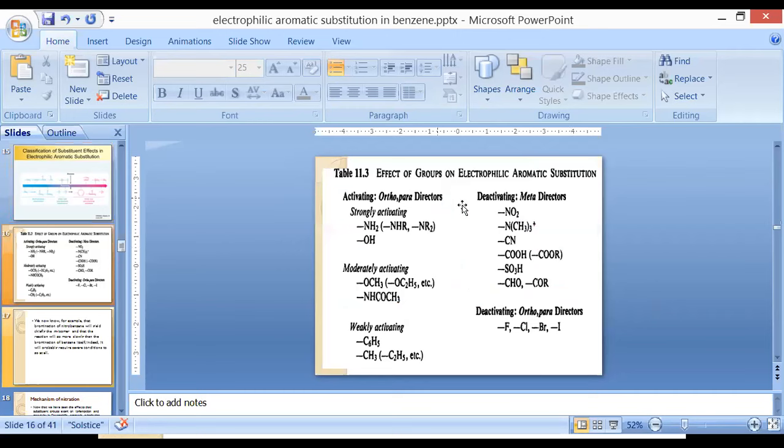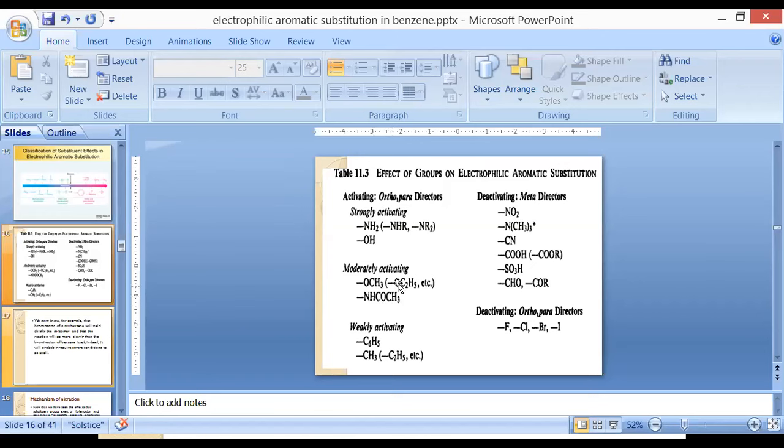Now, the effects of groups on electrophilic aromatic substitution. If the compound is substituted with an ortho para director, what type of functional groups are more active? These are amine and hydroxyl groups. They are strongly activating the benzene ring. Examples of moderately activating functional groups are amide and methoxy.